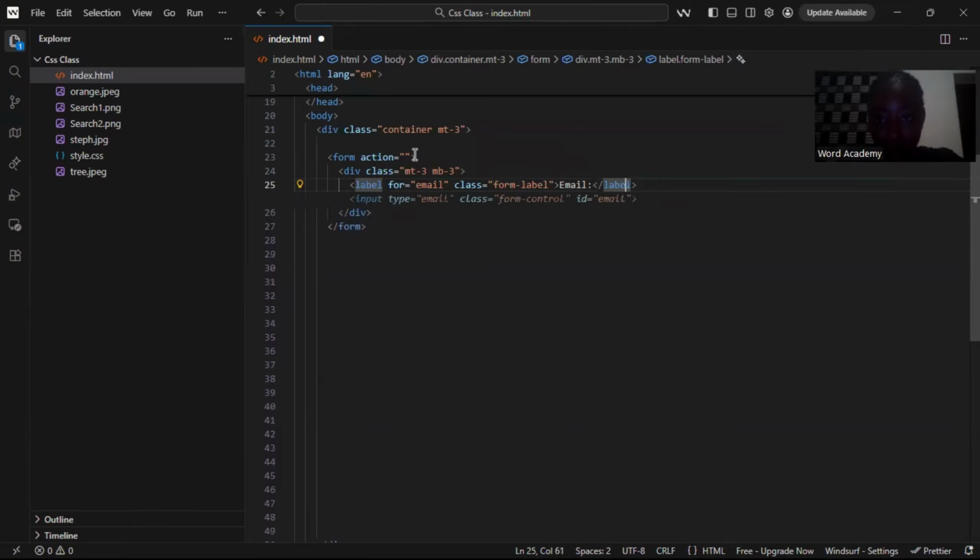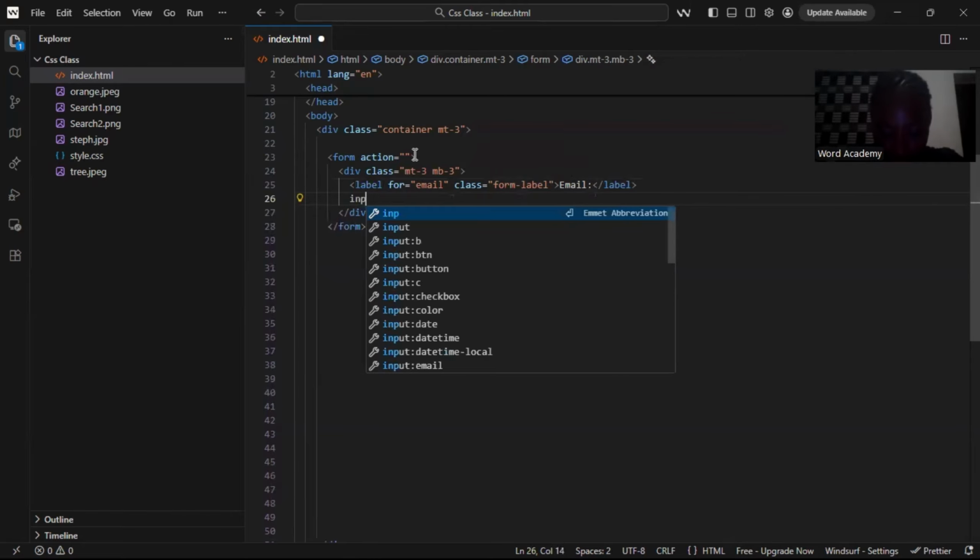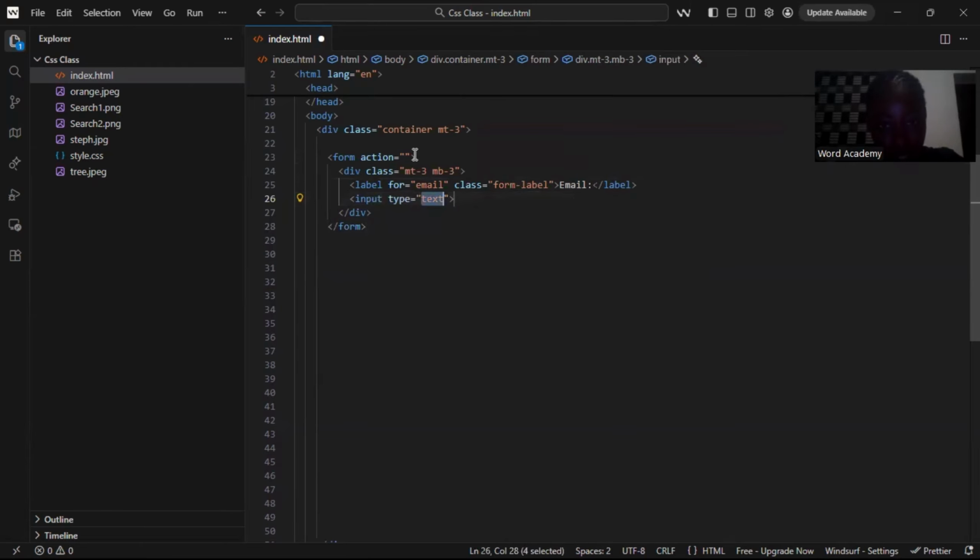Then after this label, we are also going to have input. Inside this input, the type will be email. We would also give it a class, which will be form-control. We'll have ID, which will be email. Would have placeholder, which would be enter email, and would have a name, which would be email. Then after that, we'll come out from this div.